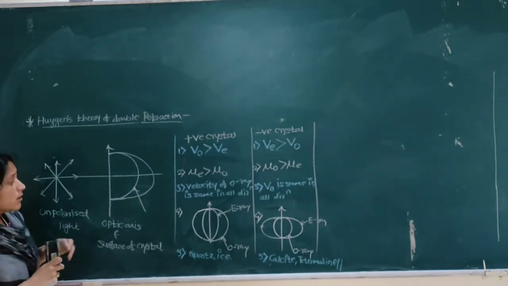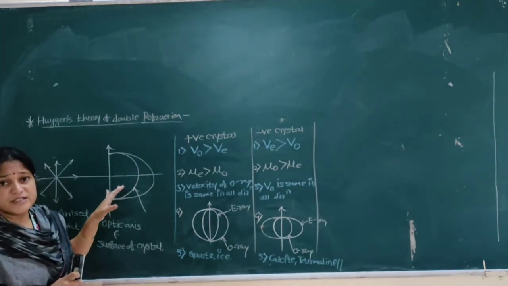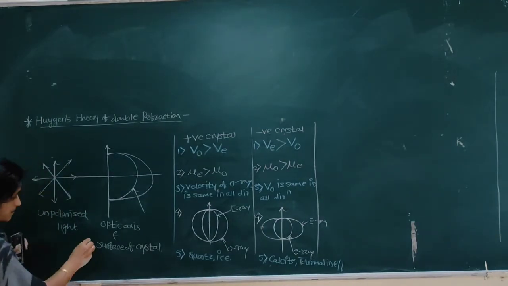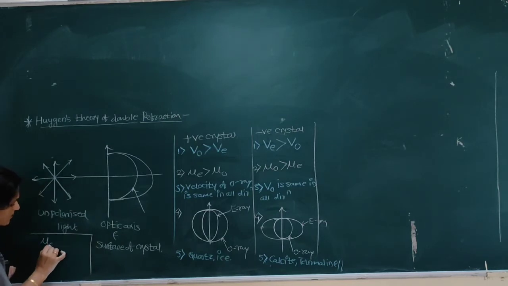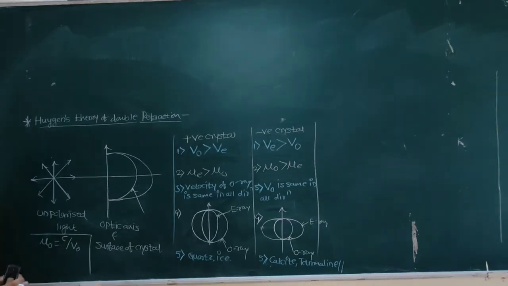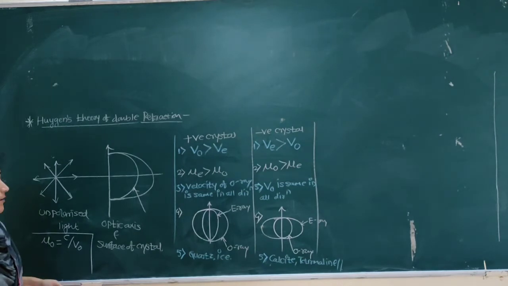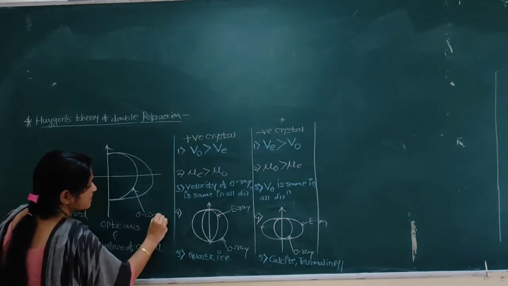The ordinary ray travels with the same velocity in all directions, and we get the refractive index for the ordinary ray as C divided by V. That is, it has a single refractive index, and thus we get a spherical wavefront, or we can say the O wavefront.